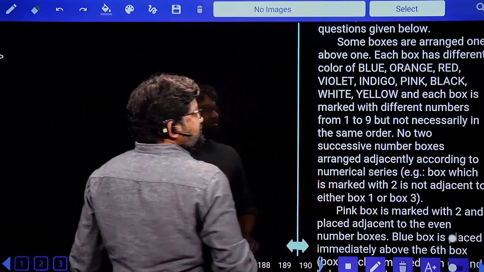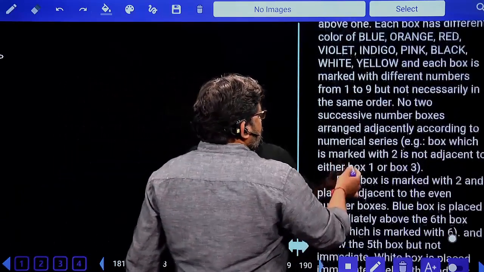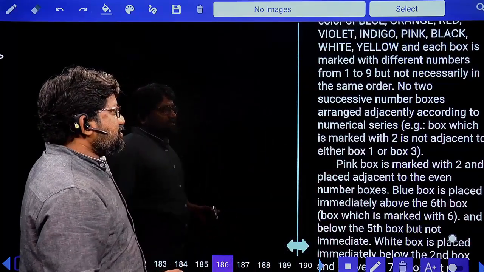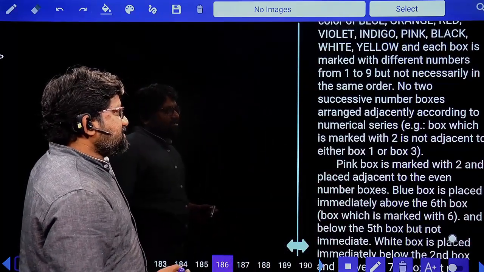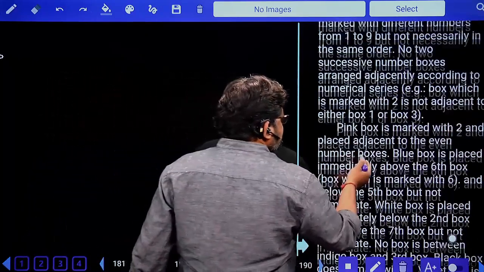And each box is marked with different numbers from 1 to 9, but not necessarily in the same order. No two successive numbers of the box are arranged adjacently according to numerical series. For example, box which is marked 2 is not adjacent to 1 and 3. Happy.